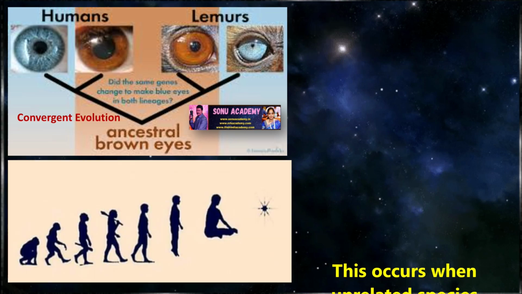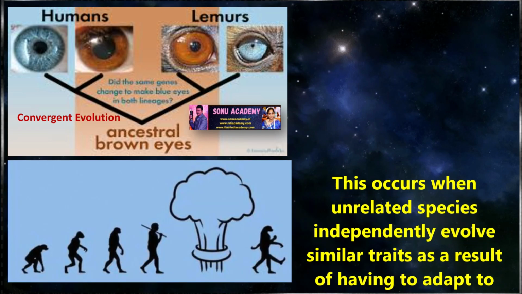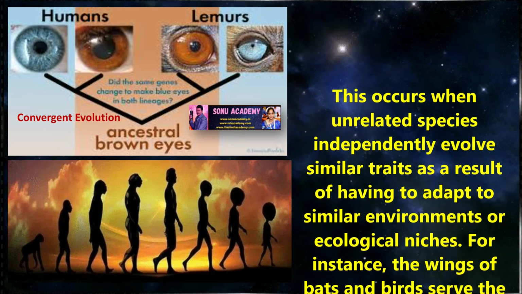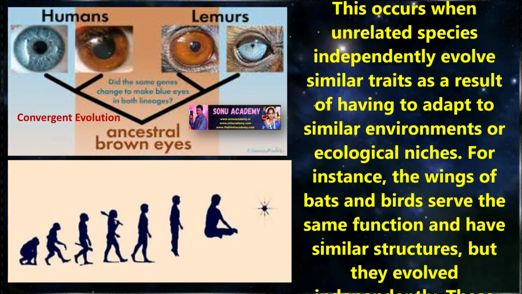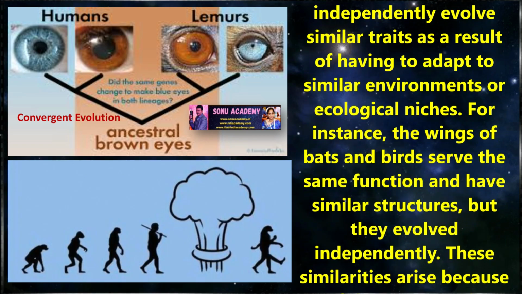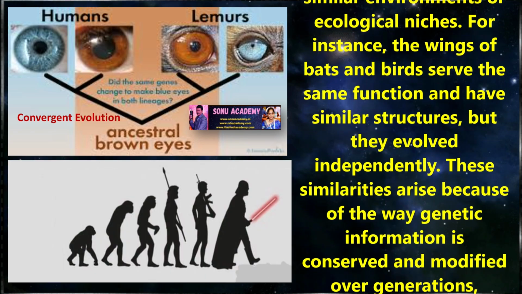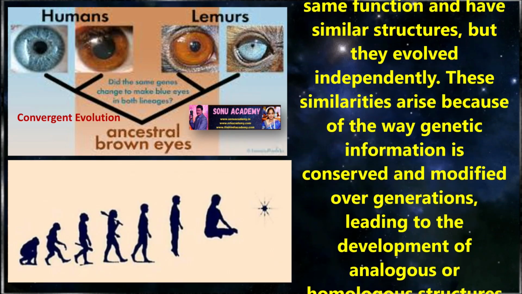Now let us discuss what is convergent evolution. Convergent evolution occurs when unrelated species independently evolve similar traits as a result of having to adapt to similar environments or ecological niches. For instance, the wings of bats and birds serve the same function and have similar structures, but they have evolved independently.